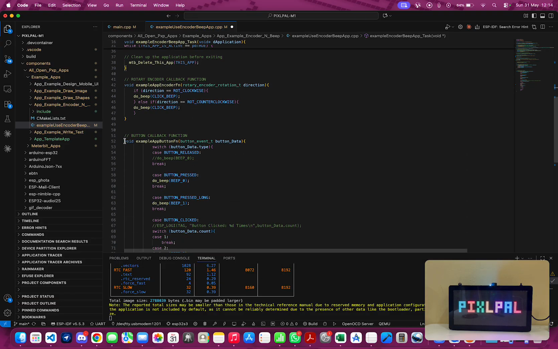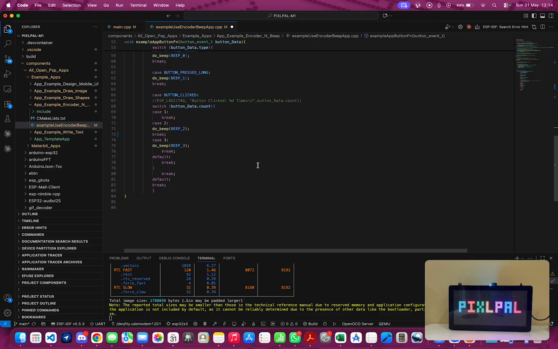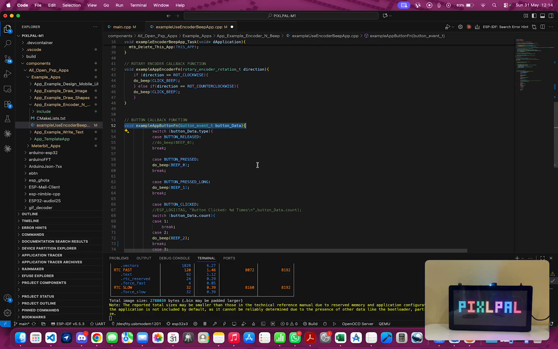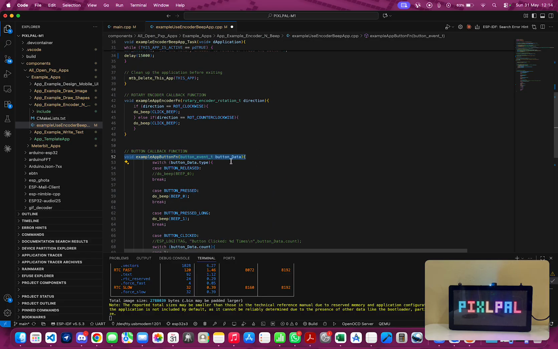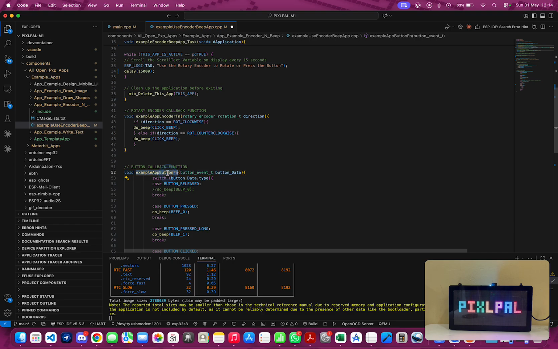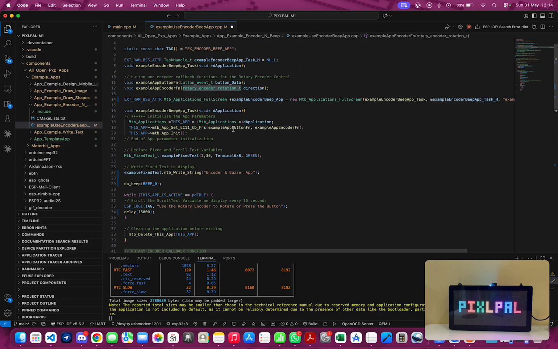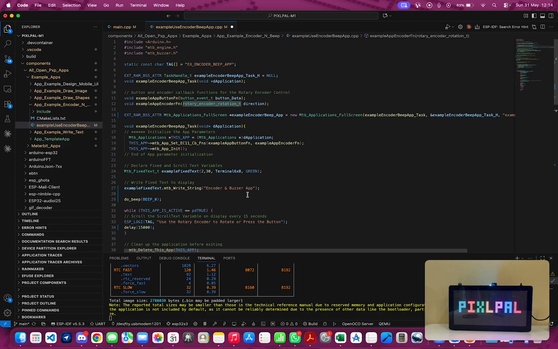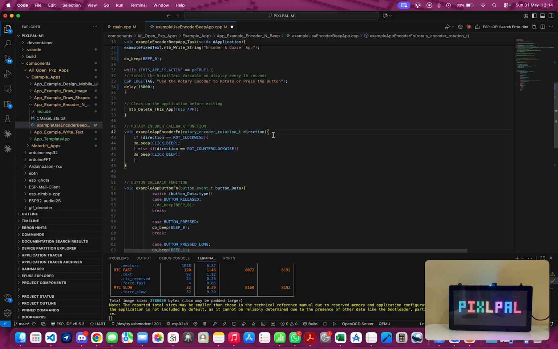So that is it for the callback function implementation for the encoder app. The very next is the encoder function. We've talked about the button. Now for the encoder, it's pretty simple. Using the same signature as specified in the prototype declaration, you implement the body of the callback function. Now you have basically two directions.